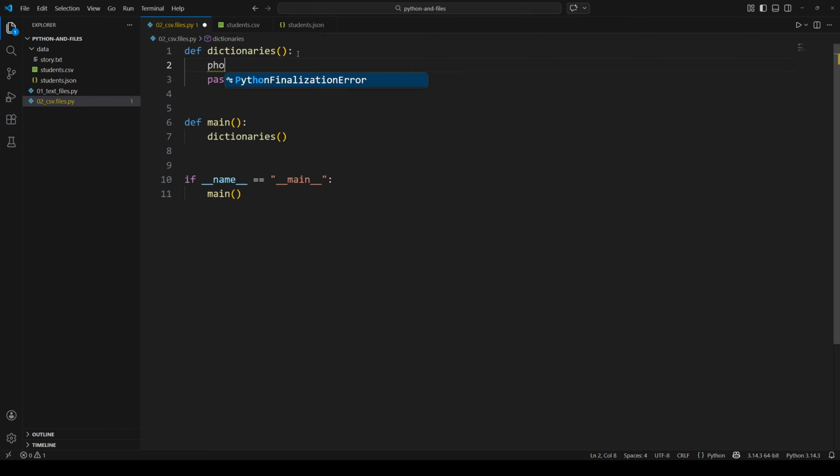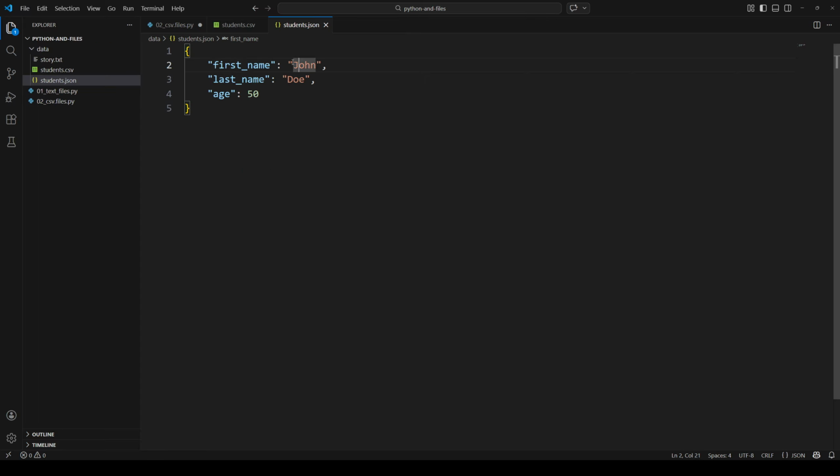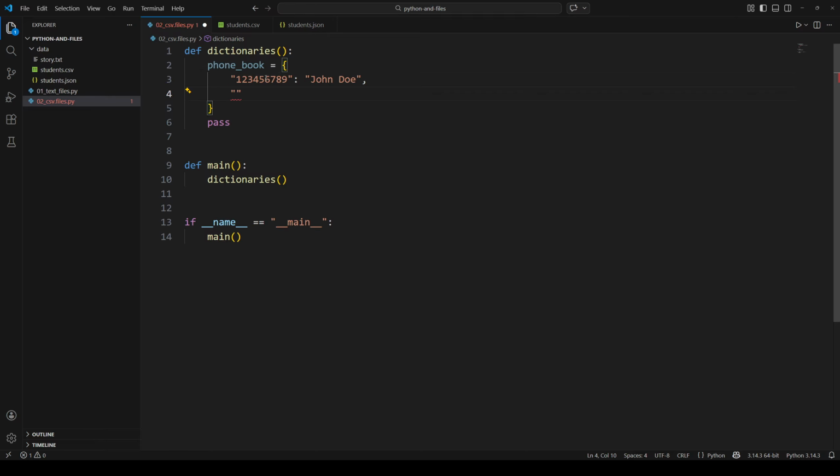So let's pretend we're creating a phone book, and the syntax is we have these curly braces. It will remind you of the JSON that we saw in the example. We have a key and we have a value, so there are key value pairs. Let's say I have some phone number here, 1, 2, 3, 4, 5, 6, 7, 8, 9, and this is John Doe. And then we would have something else, 1, 2, 3, 4, 5, 6, 7, 8, 9, 1, and this is Jane Doe. So we have something that is unique.